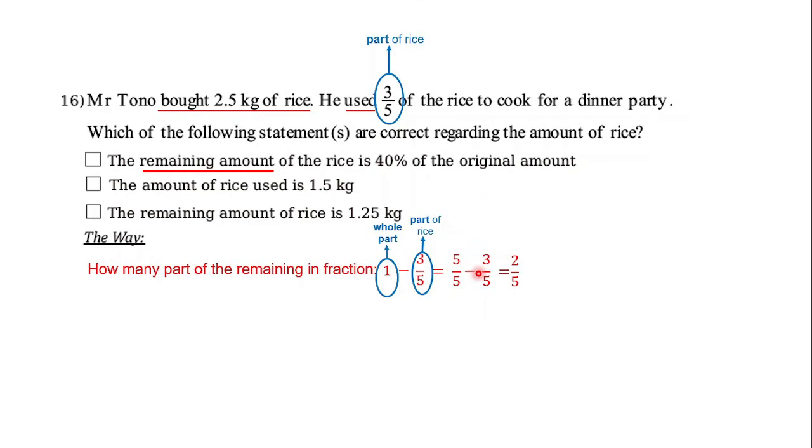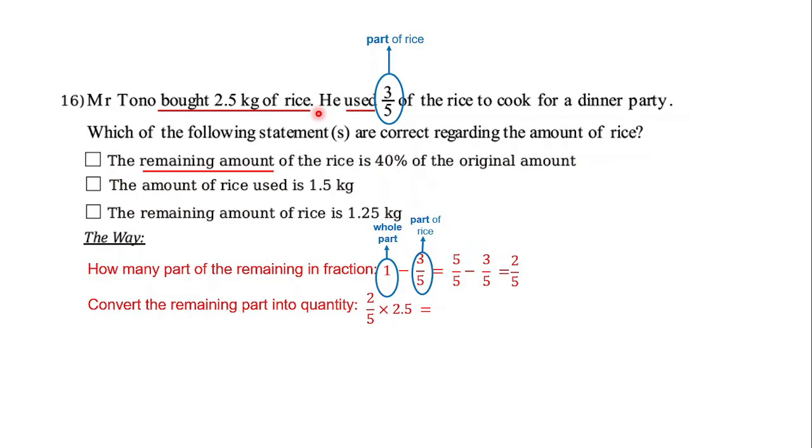Then how to make it become a percentage? Let's continue. After you find 2 out of 5, just convert the remaining part into quantity. But how? By multiplying the remaining fraction here with the initial weight of the rice, which is 2 out of 5 kilograms.